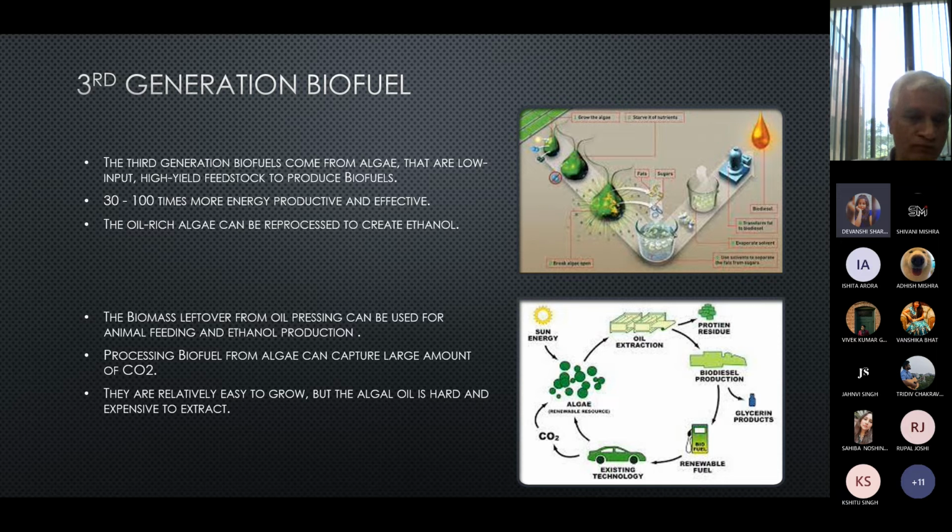Processing biofuel from algae can capture a large amount of carbon dioxide. They are relatively easy to grow, but the algal oil is hard and expensive to extract because the production cost is very high, because of the energy required to circulate gases and other materials inside the photobioreactors where the algae grow. It also takes energy to dry out the biomass.